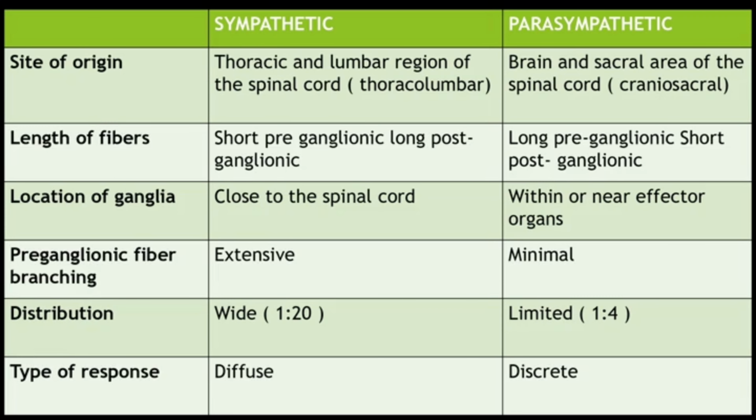What is sympathetic and parasympathetic? Mainly the site of origin, length of fibers, location of ganglia, the preganglionic fiber branching, distribution, and the types of response. These are mentioned in the table representation. This is same as in the Lippincott also. You want to be thorough with that because the site of origin and these things are very, very important. That is the differentiating factor between the sympathetic and parasympathetic also. We can expect questions from this topic also.